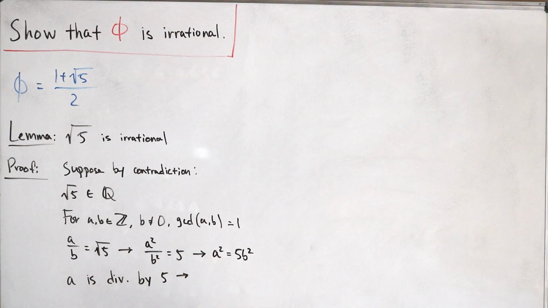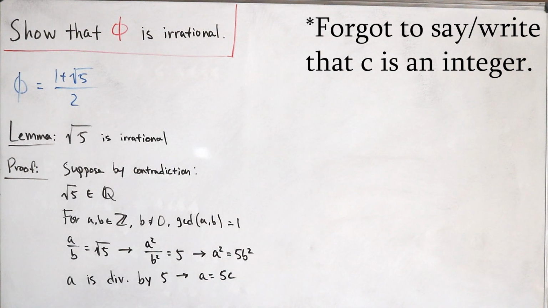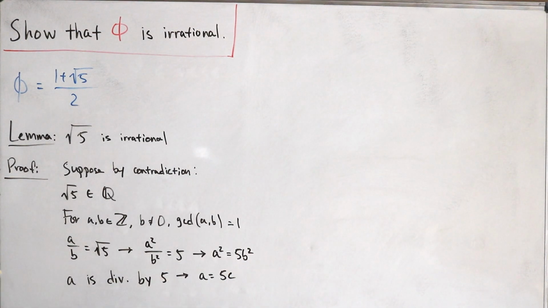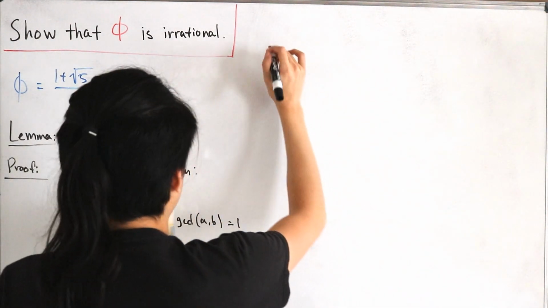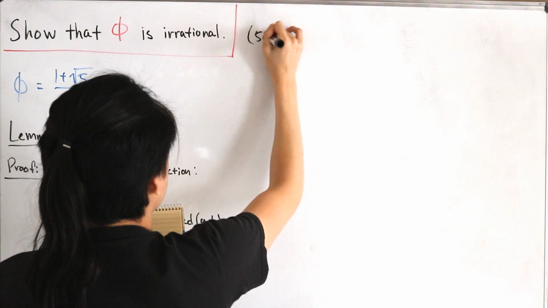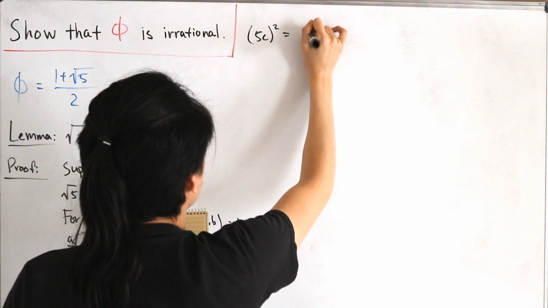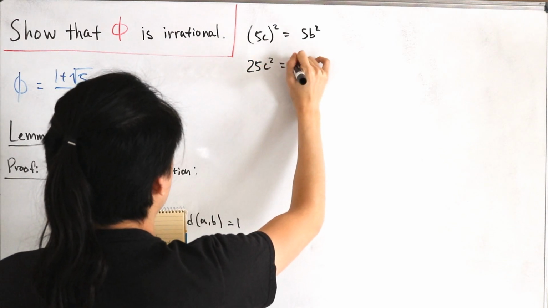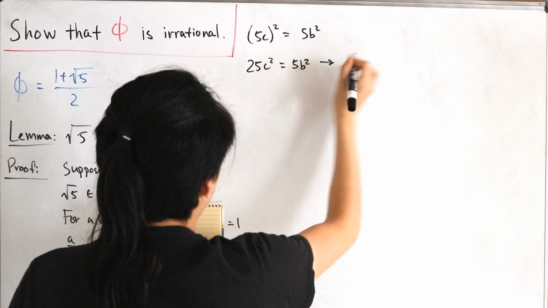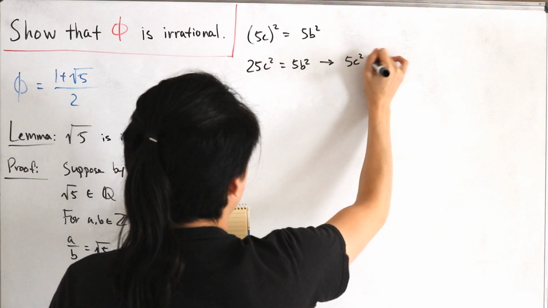What this means is we can write a new equation saying that a is a multiple of 5. So a is equal to 5 times c. From here, I'll plug this back into a squared equals 5 times b squared, and we can make a few more observations. So (5c) squared equals 5b squared, which says that 25c squared equals 5b squared. I just divide both sides by 5, so I have 5c squared is equal to b squared.